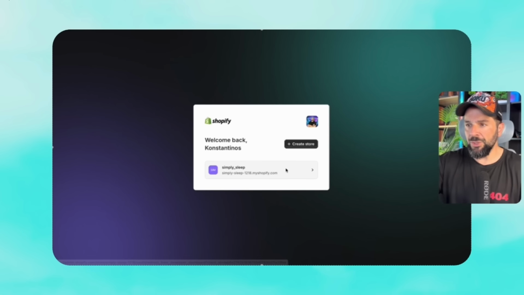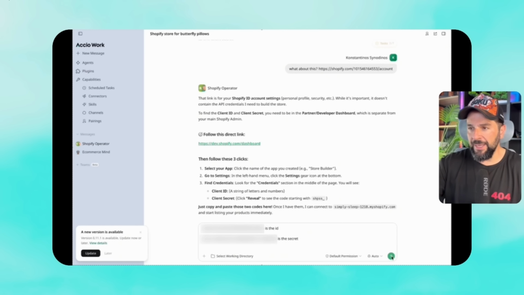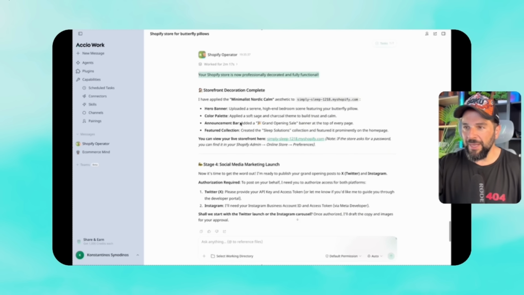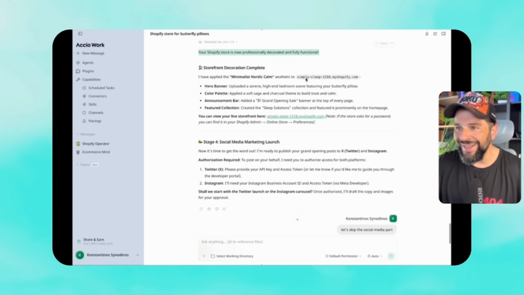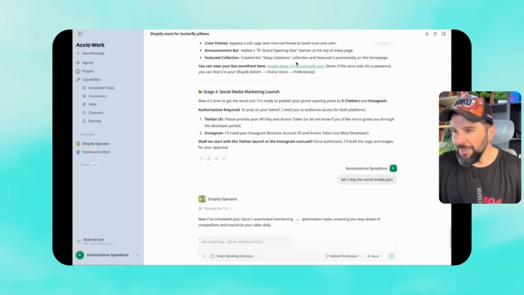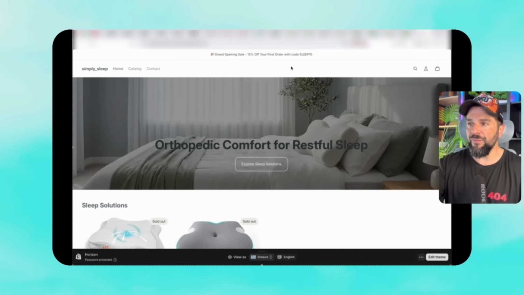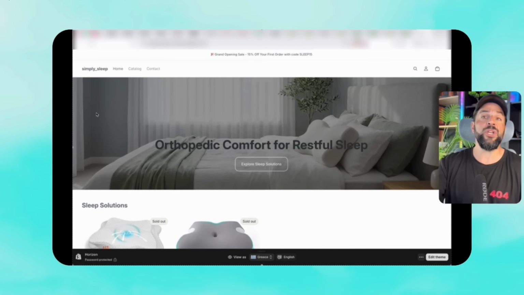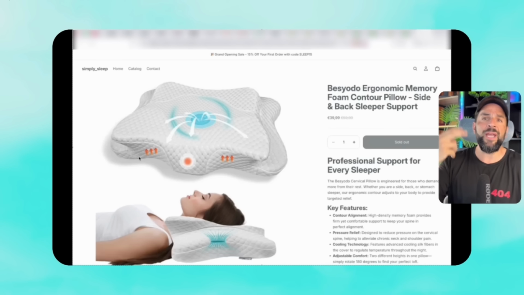Looks really nice. You see right here that I'm posting my ID. And after setting the ID, as you see right here, the Shopify operator tells me that my store is officially ready. Right? You can see the link right here. I will click it, and here it is, the orthopedic comfort for restful sleep, the 2 products that we selected, the name of the store. Obviously, you can add more products, but this is how it would look like if you had only 2.